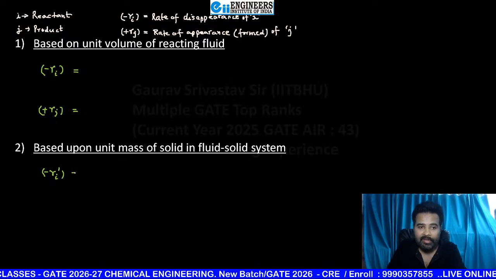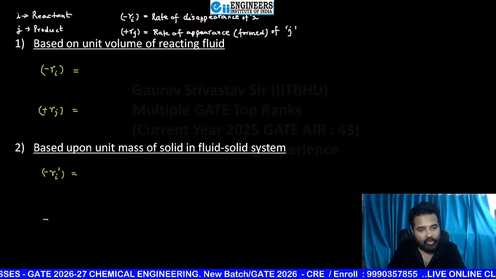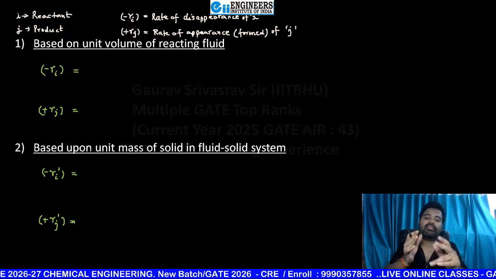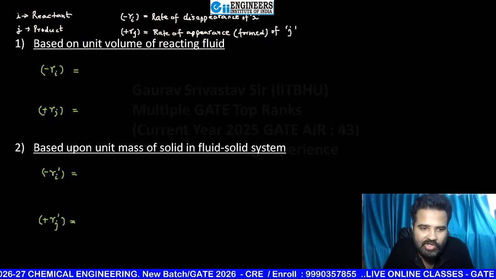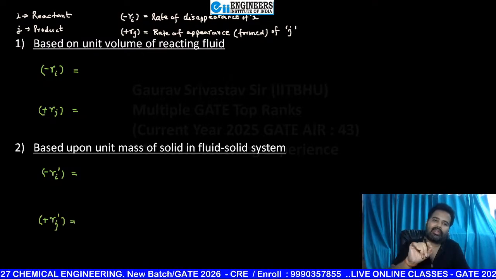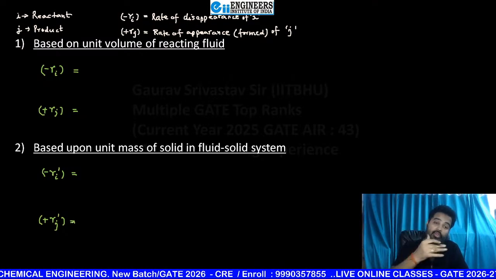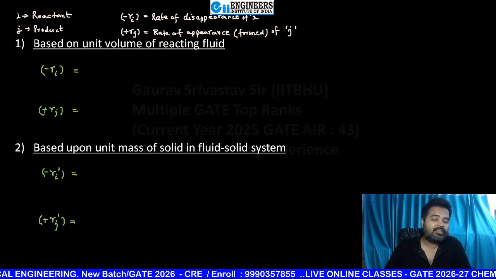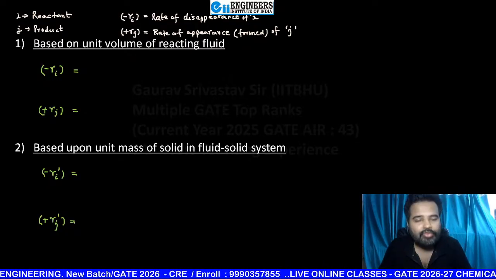Here one dash is there. And if you want to write for the product side, then you can write Rj dash. So if one dash is there, that means the basis that you are taking is mass, and this is also standard in all books. One dash means the same, so you have to remember. So one dash means this is mass of solid.